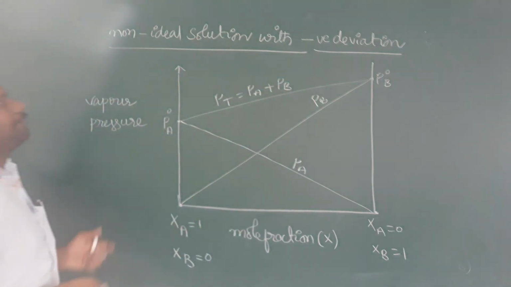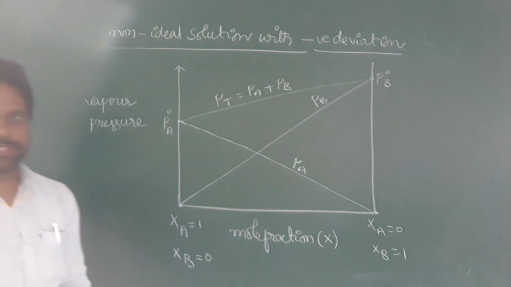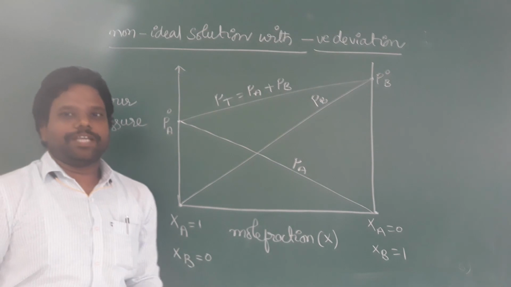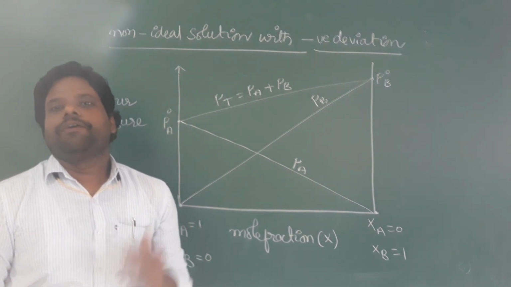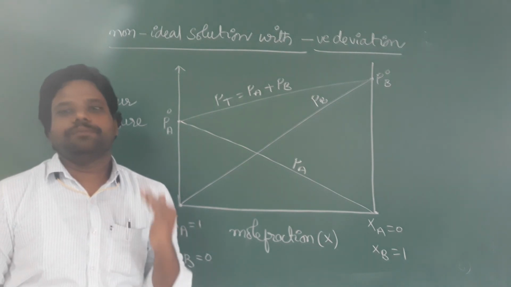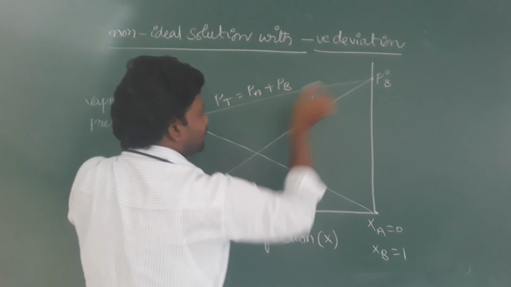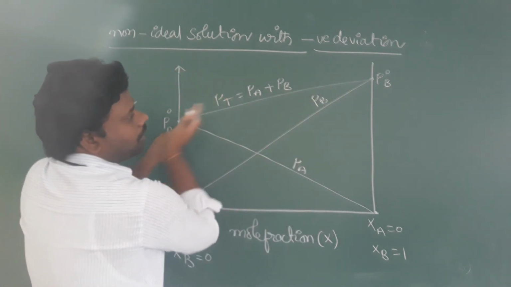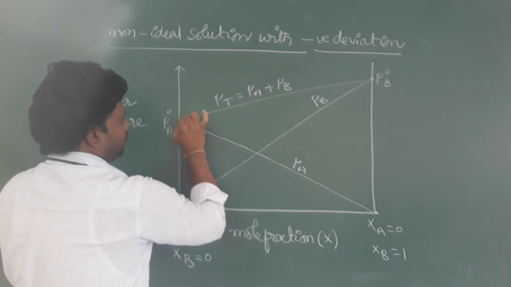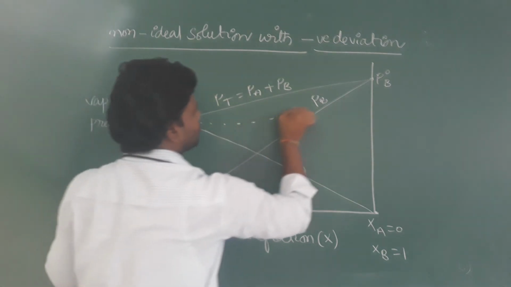But I want to draw it for a non-ideal solution with negative deviation. In this case, the total vapor pressure of the solution is less than the vapor pressure obtained from Raoult's law. For negative deviations, it is denoted by dotted lines.